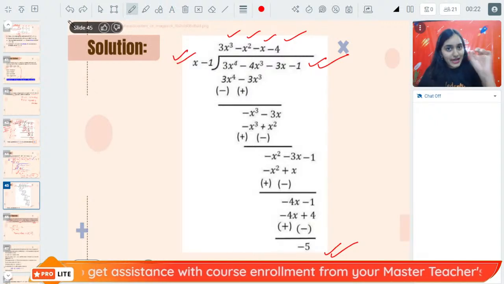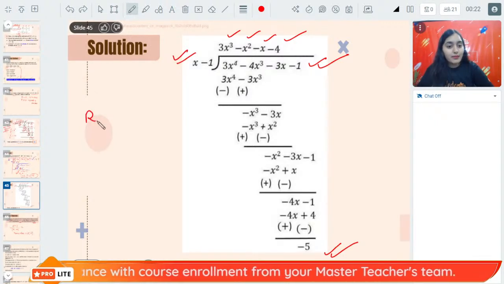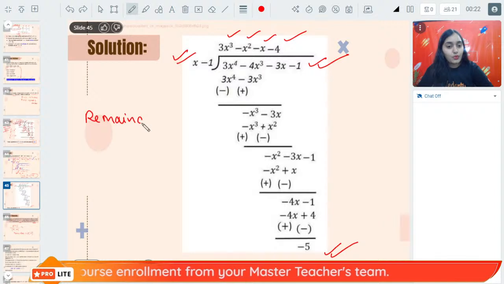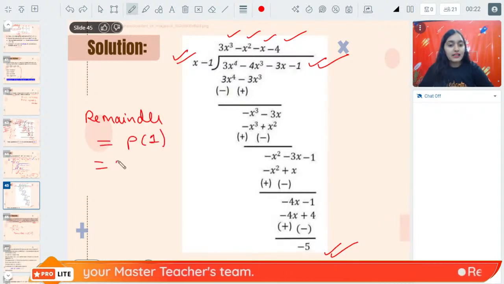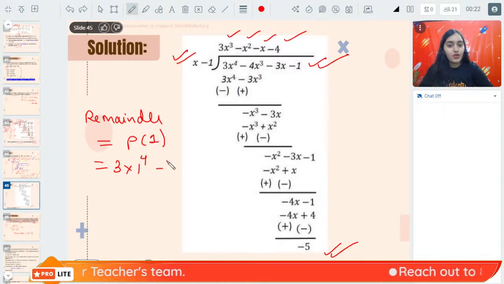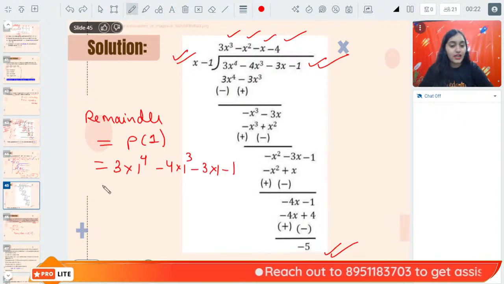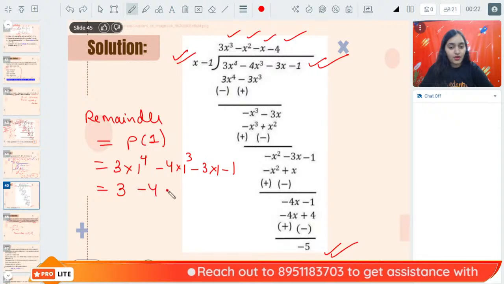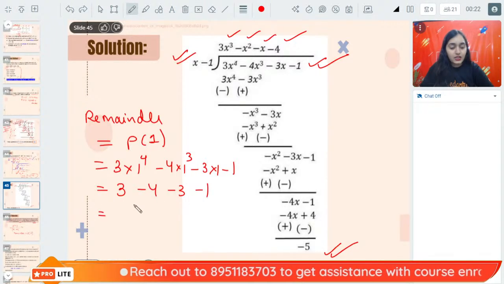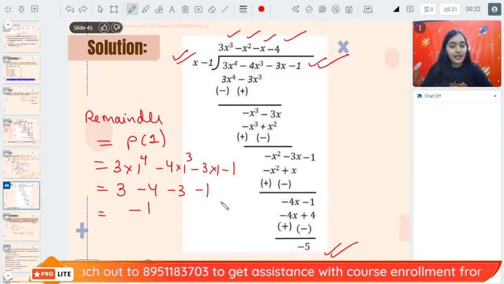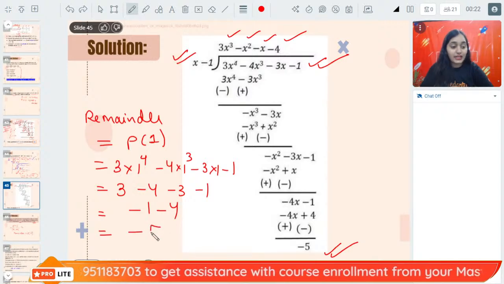Now, the remainder theorem says that the remainder will be equal to p(1). That is 3 into 1 to the power 4 minus 4 into 1 to the power 3 minus 3 into 1 minus 1. So this is 3 minus 4 minus 3 minus 1, which is equal to minus 5.